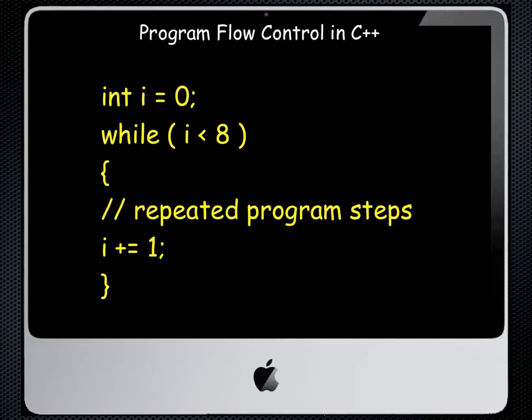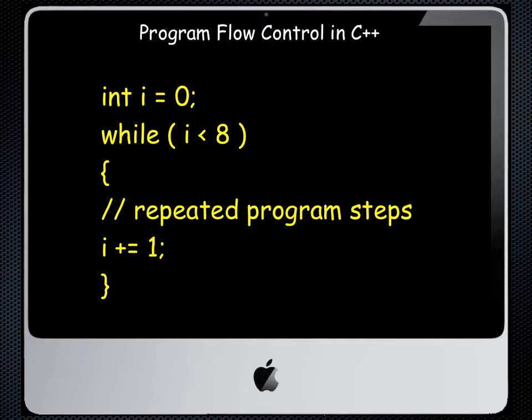It only repeats that code which is inside the squiggly brackets. So as you can see, the int i equals 0 looks just like the piece did in the for loop. As long as i is less than 8, that's the second condition in the for loop. And then the i plus equals 1 does the same thing as i++ did in the for loop.